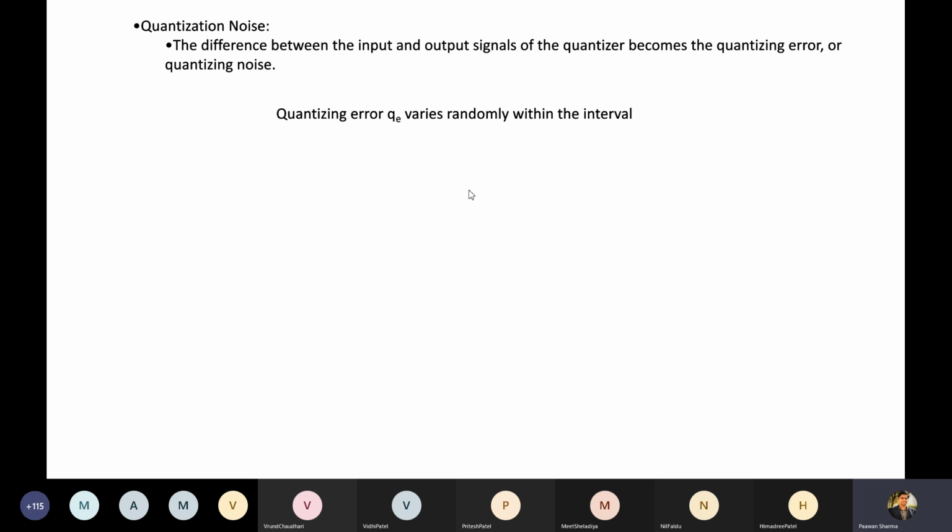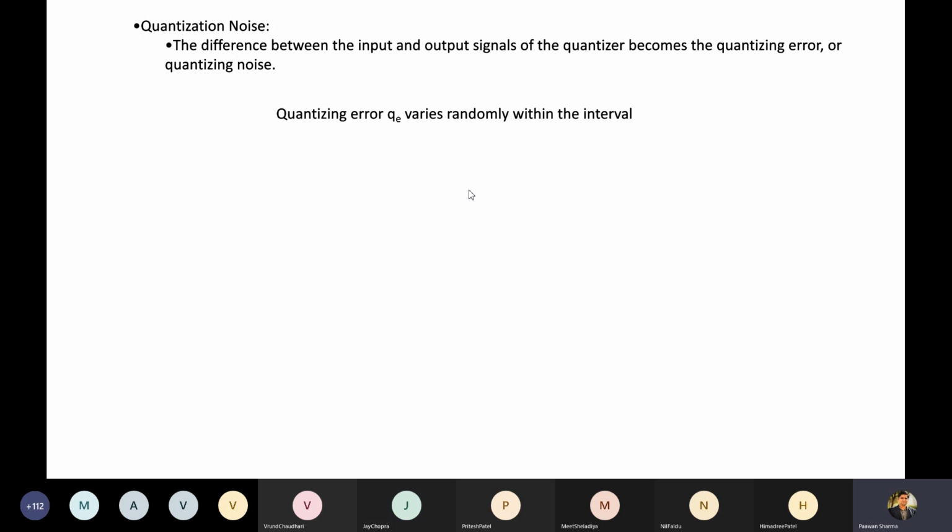Yes, sir. Jay, can you first tell what is quantization and what is quantization noise? Sir, quantization is like, if we have many different values and we map them to a smaller set, that we call in general terms quantization. Can you elaborate more? We have a huge data set of values and we need to map it, so we take some smaller values, and we term that quantization, like to quantify something.